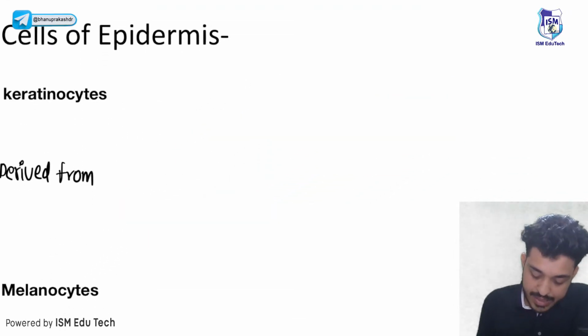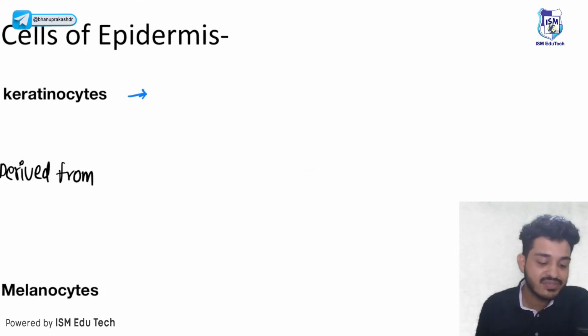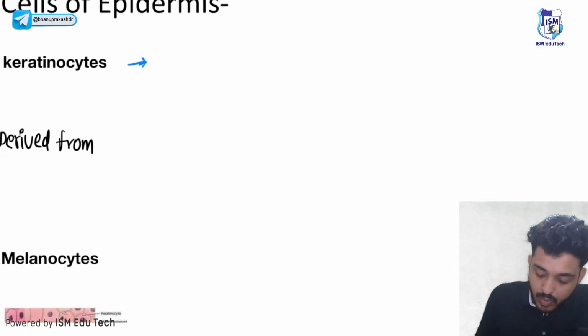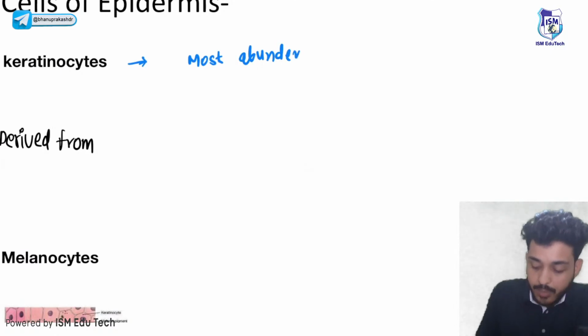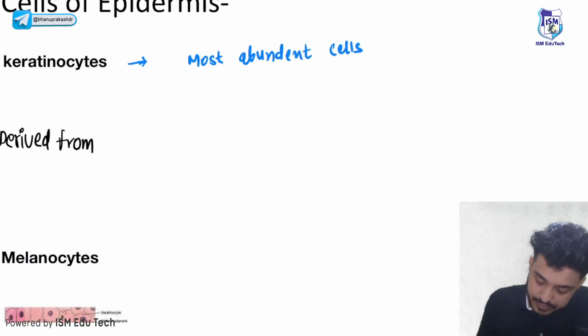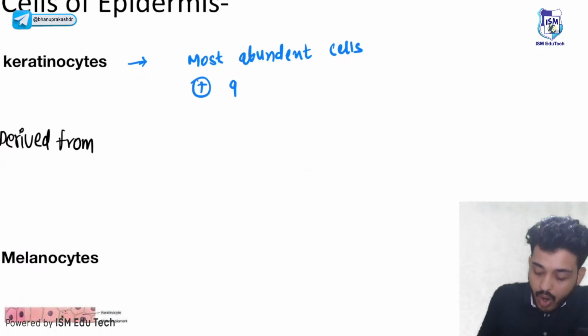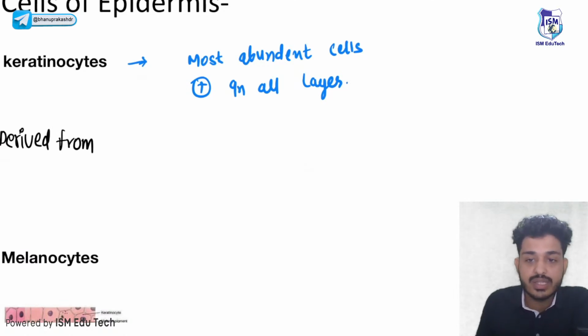First one is your keratinocytes. What is the function of keratinocytes? They are the most abundant cells. Remember guys, these are the most abundant cells. They are present in all the layers of epidermis.